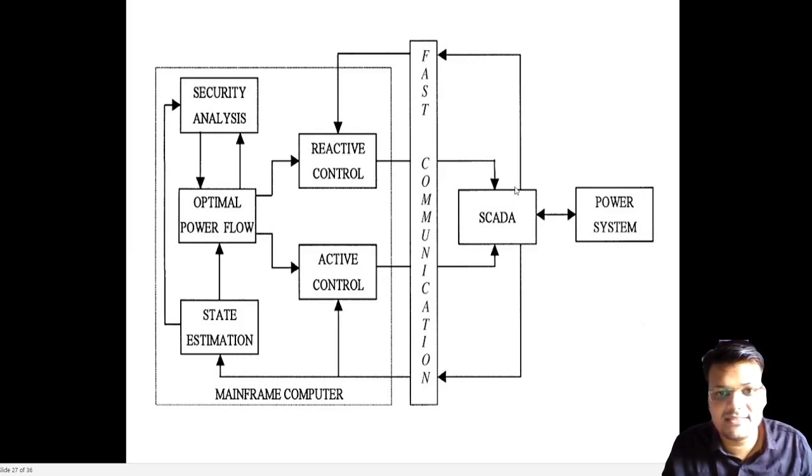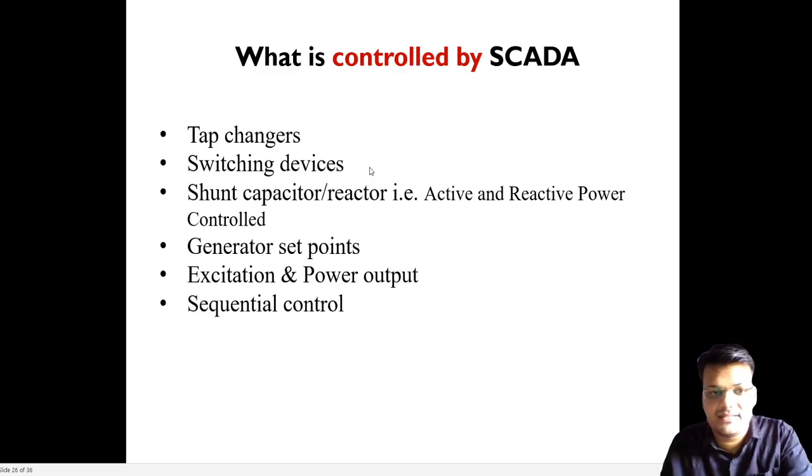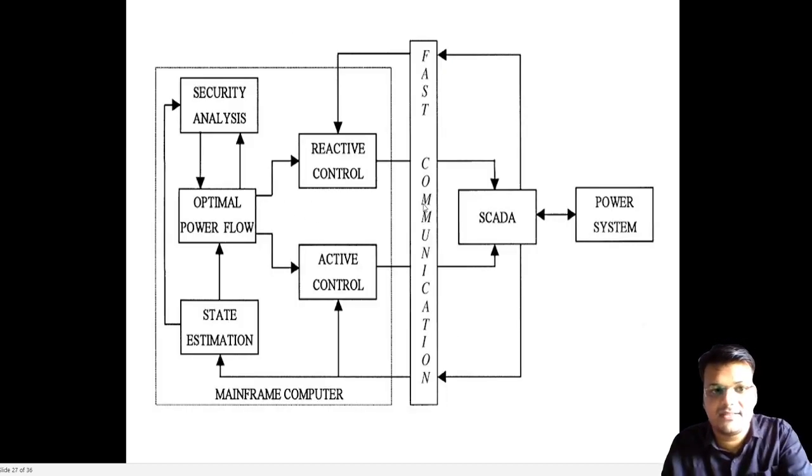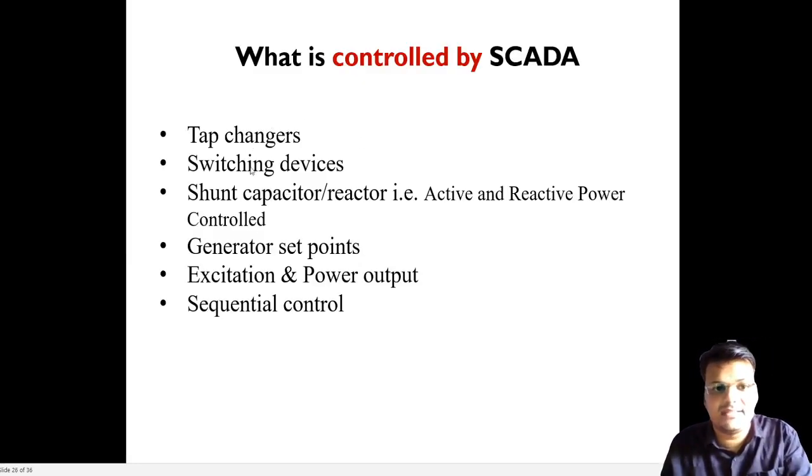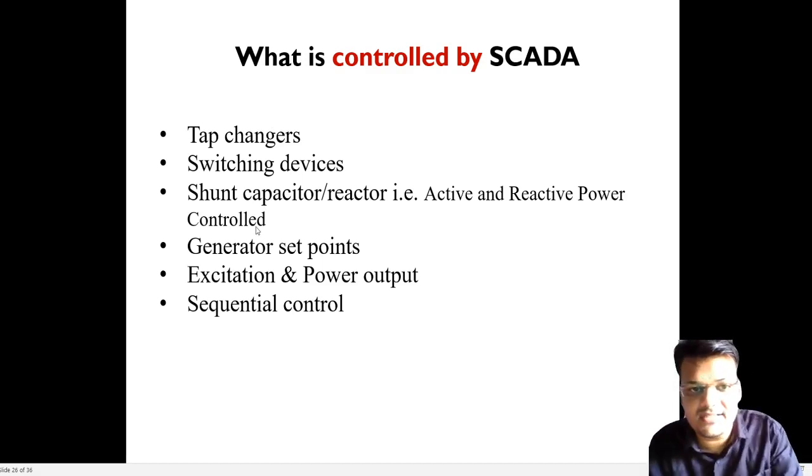There is a SCADA system which will control all the parameters. So it is connected with what? It will do what? The optimal flow control. It will control the reactive power by what? Here I told you shunt capacitor and reactor. Active control by reactors. State estimation and security analysis. It's just an overview of that. You can understand what is controlled by the SCADA. So SCADA basically controls all these parameters, which are useful to generate the electricity.